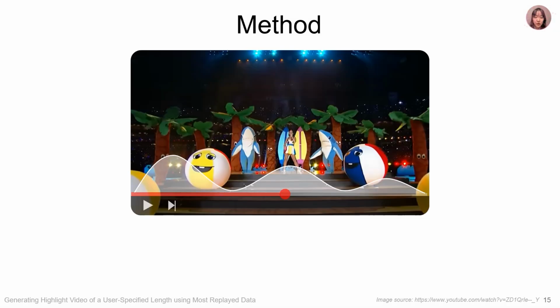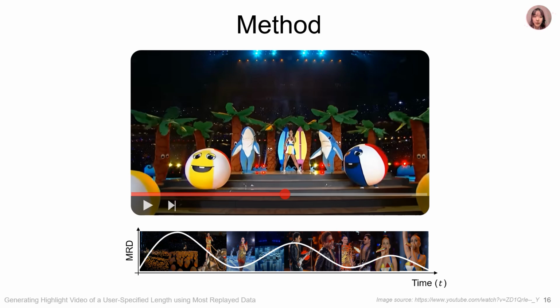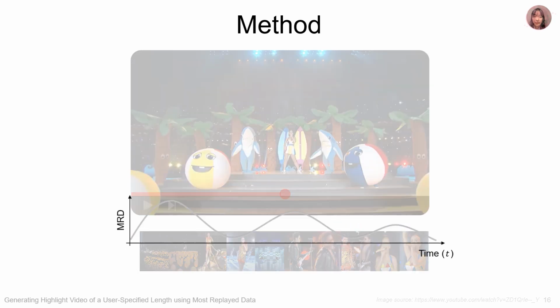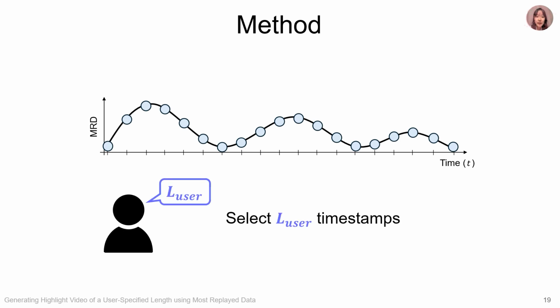Our method is straightforward and intuitive. First, we obtain the MRD graph from the YouTube video player interface. It is sampled at 1 second intervals, and we select timestamps matching the user-specified highlight length, L-user. For instance, if the user-specified length is 8 seconds, we select 8 timestamps.